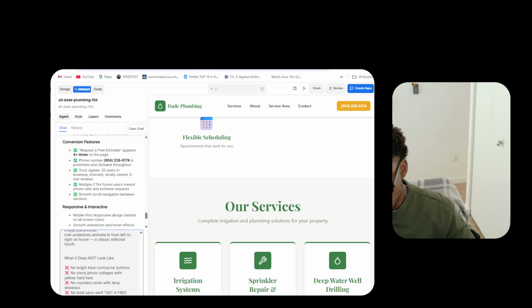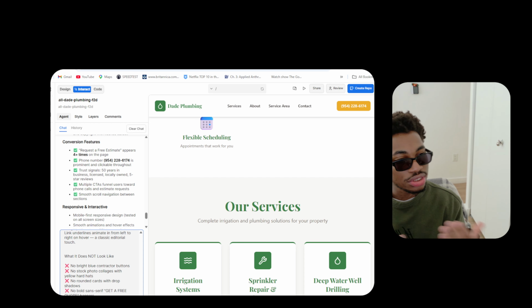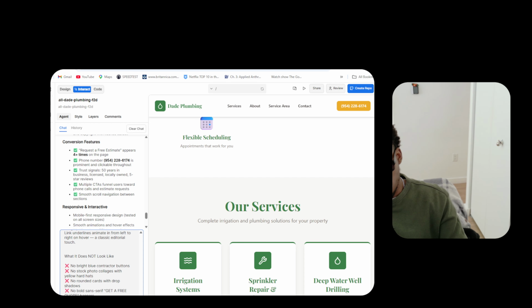More images, add a few images. We also want to add a little bit of animation, like transitions as well. Animation, add more pages, more pages, add a few animations, all right?